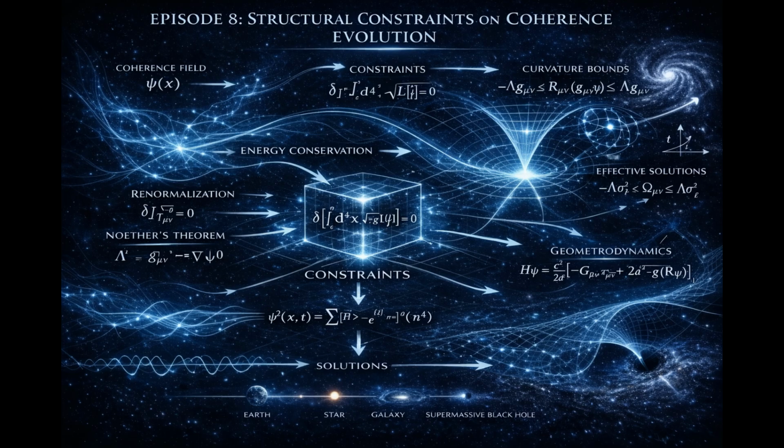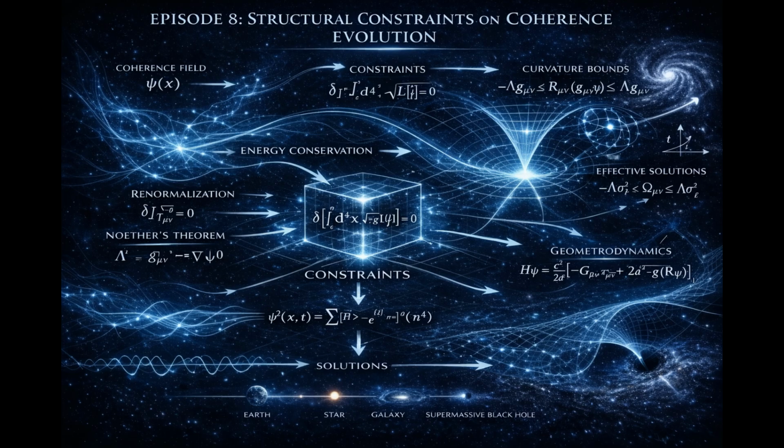Now step back. From difference to refinement, from refinement to stabilization, from stabilization to metric, from metric to curvature, from curvature to dynamic evolution, from evolution to structural constraints. We have climbed without assumption. Each step followed from the previous one.